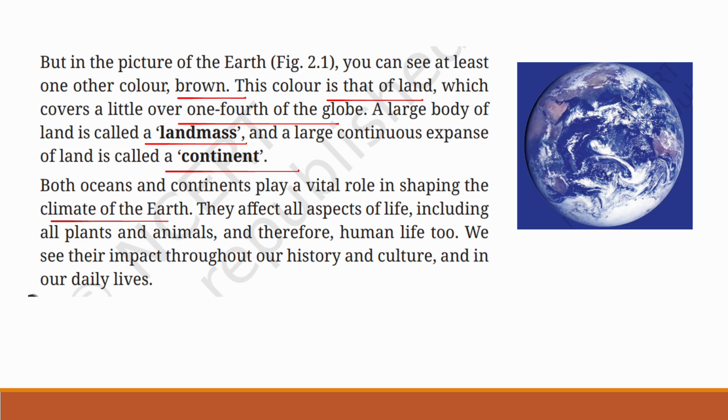They affect all aspects of life, including all plants and animals, and therefore human life too. So these oceans and continents will affect all aspects of life, including plants, animals, human beings, etc. We see their impact throughout our history and culture and in our daily lives.